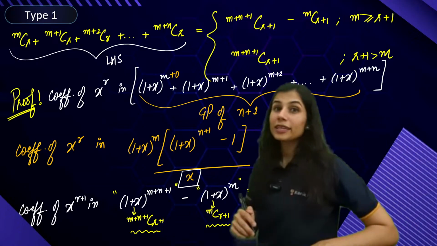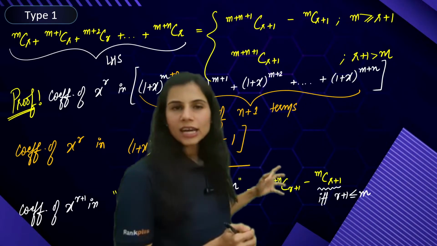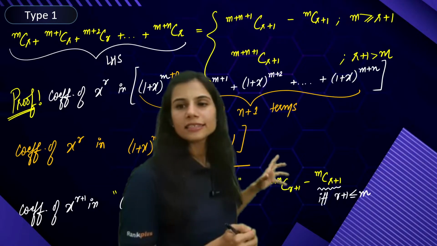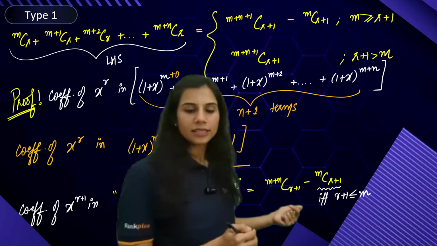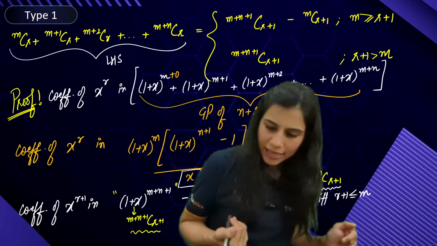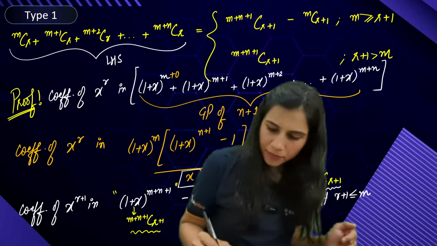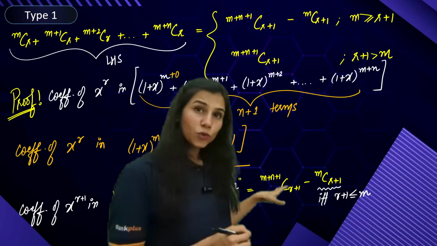If your r plus 1 is greater than m, then this mC(r+1) happens to be invalid. It is 0. It's actually contributing nothing in my answer. And in that case, my answer is very simple: (m+n+1)C(r+1). Is that cool?